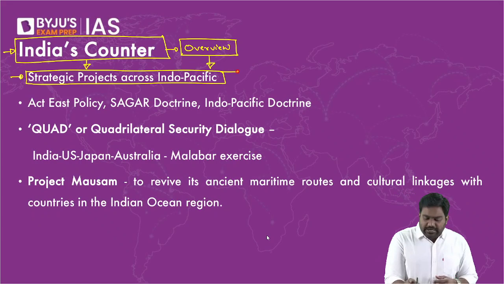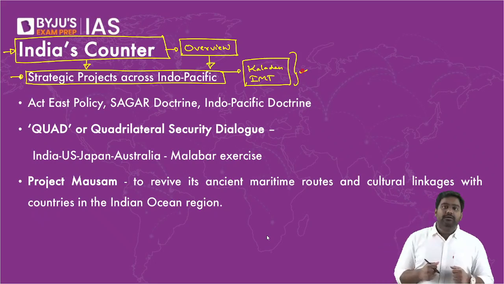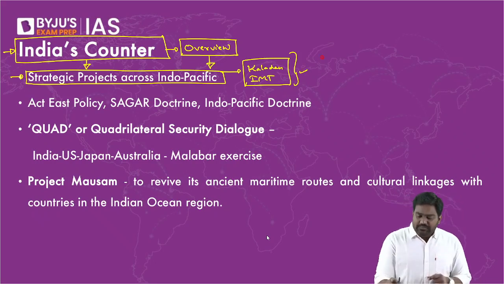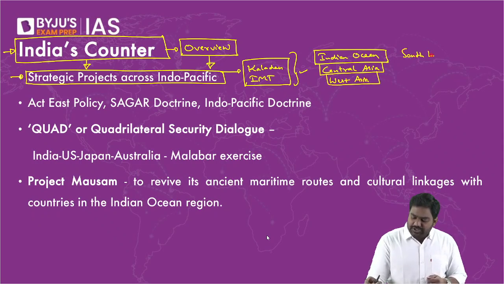For example, remember we studied the Kaladan project, the IMT Trilateral Highway. We studied our investments in Nepal, in Bangladesh, in Bhutan, and Myanmar. Similarly, we will study many more projects of India in the Indian Ocean. We'll look at our projects in Sri Lanka, in Maldives, in Mauritius and Seychelles. We'll look at our projects in Central Asia. We'll look at our initiatives in West Asia as well as in Southeast and East Asia.